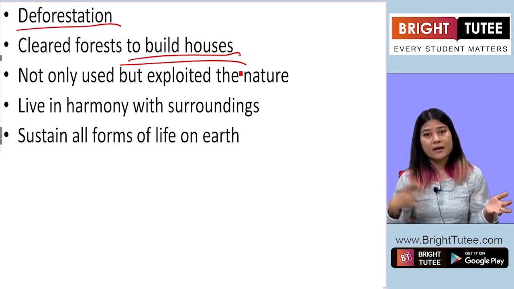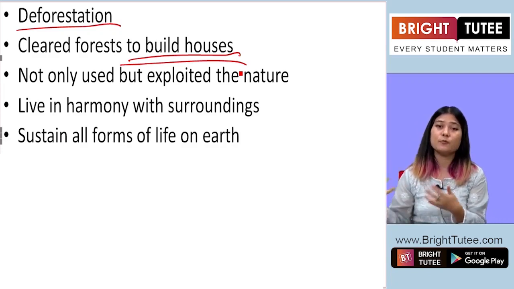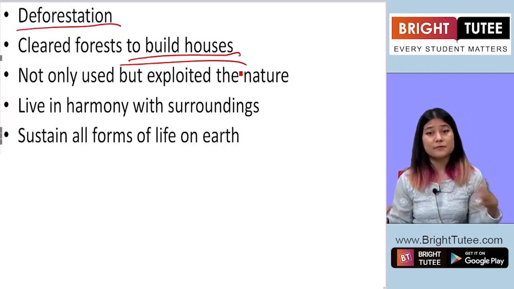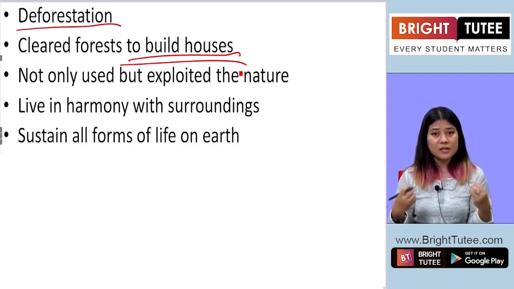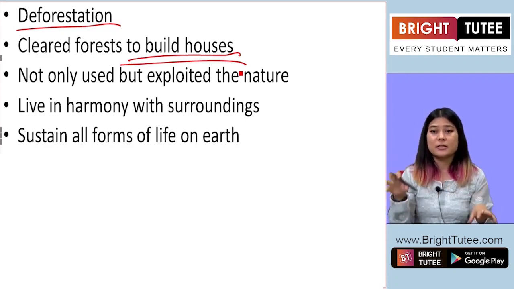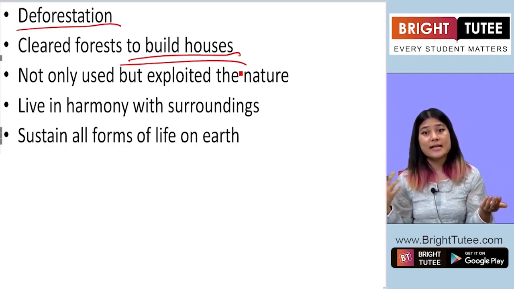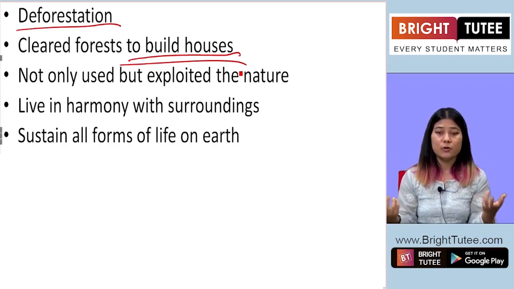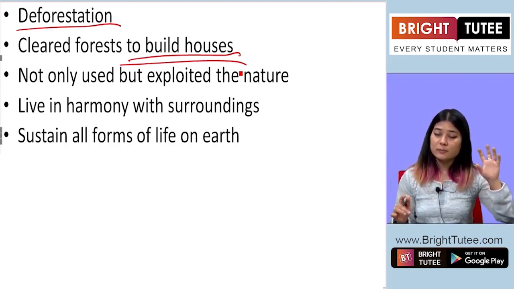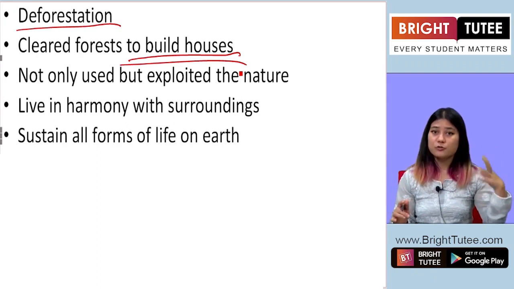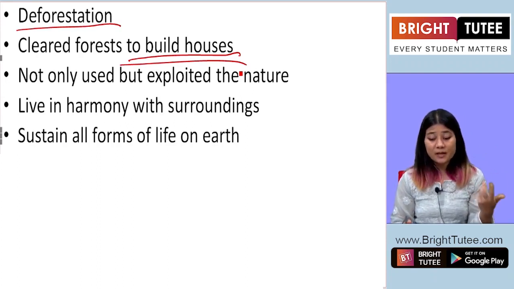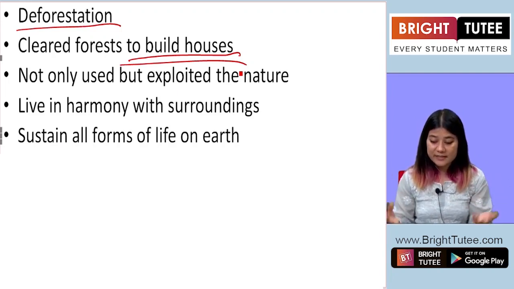So while on one hand you are cutting the forest, that's not good, on the other hand, by cutting the forest itself, you build more houses, you build roads, etc. So it has both positive and negative impact. But the difficulty here is for us to manage this impact, positive as well as negative. We have to find a balance between the two. We are not saying that you should not cut the trees. You should cut the trees, but after cutting the trees, plant trees. So all those measures have to be taken.